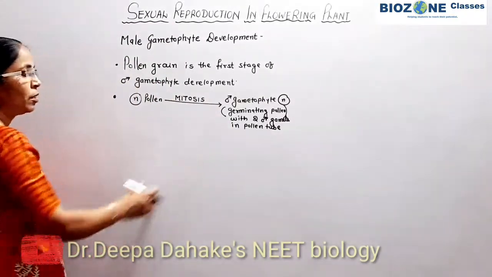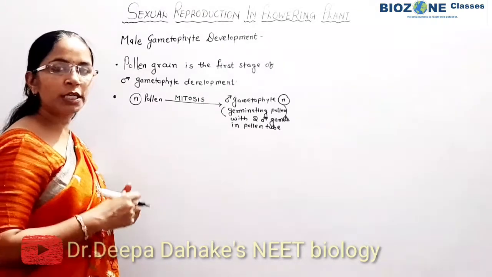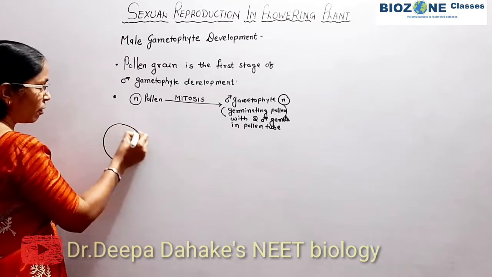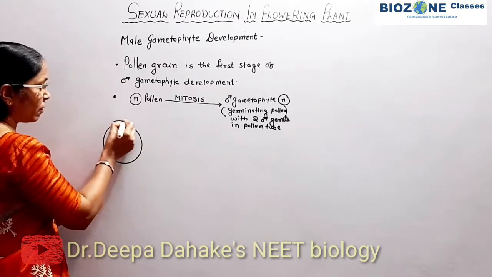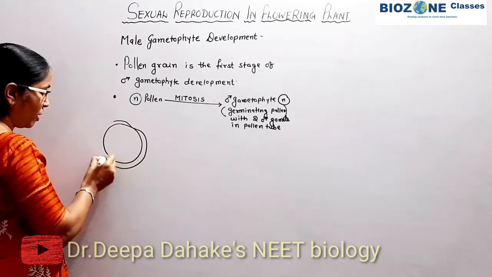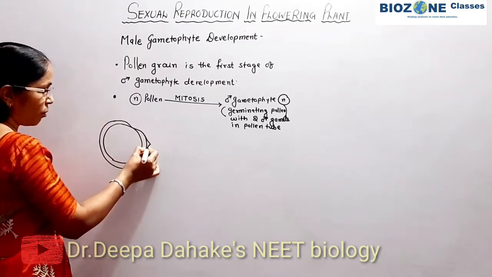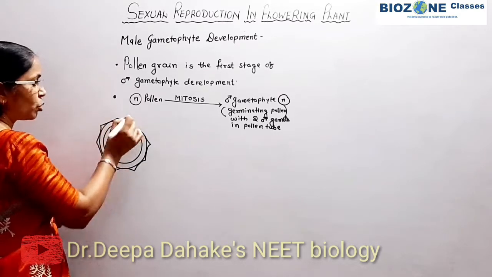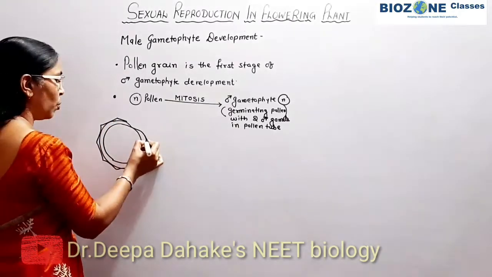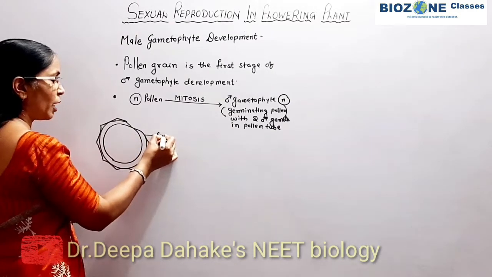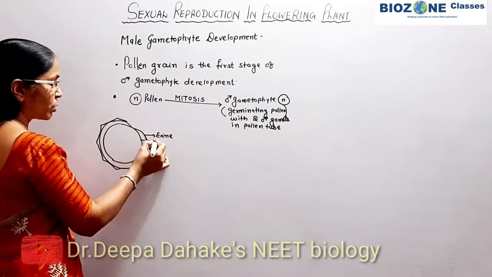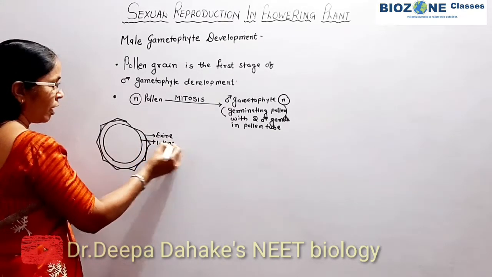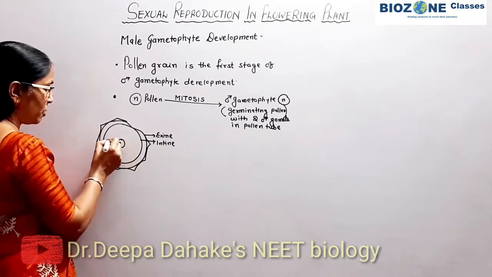Now we come towards the mechanism or the process by which the male gametophyte is developed. Initially you see the pollen grain, as we discussed in our last session. The pollen grain shows two walls. Outer wall is exine and inner wall is intine. Outer exine shows spiny outgrowth. Now is it clear to all? So this is exine. One more time I label it here. And the innermost layer is of pectocellulose, which is called intine, and inside that a nucleus is present.